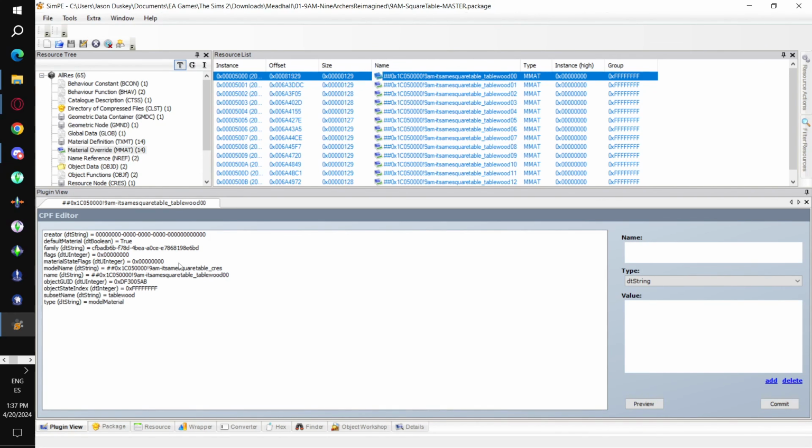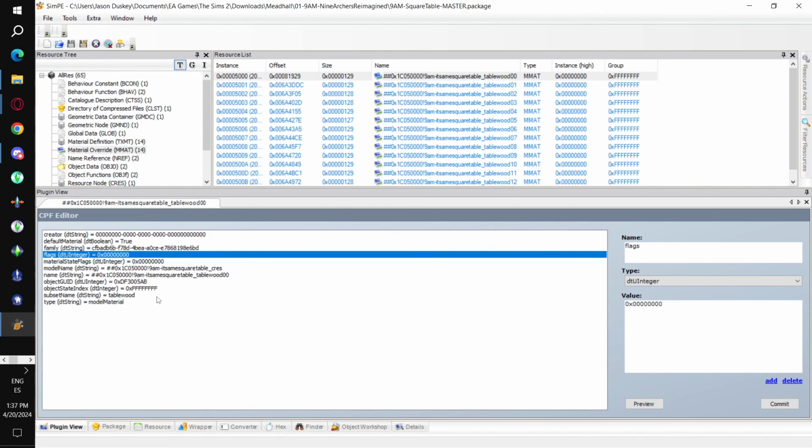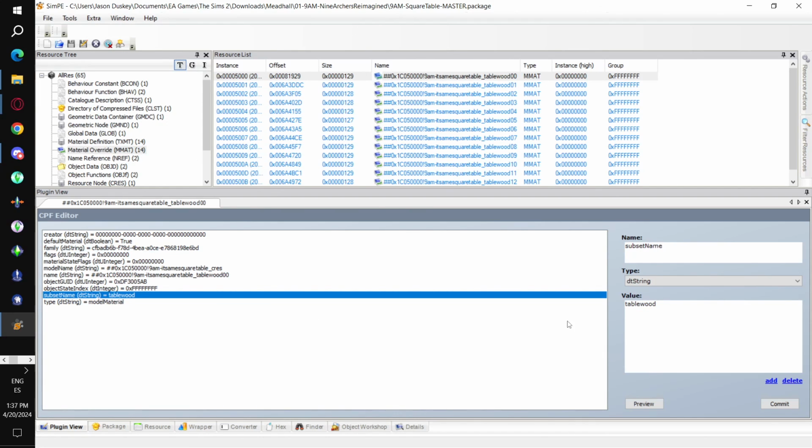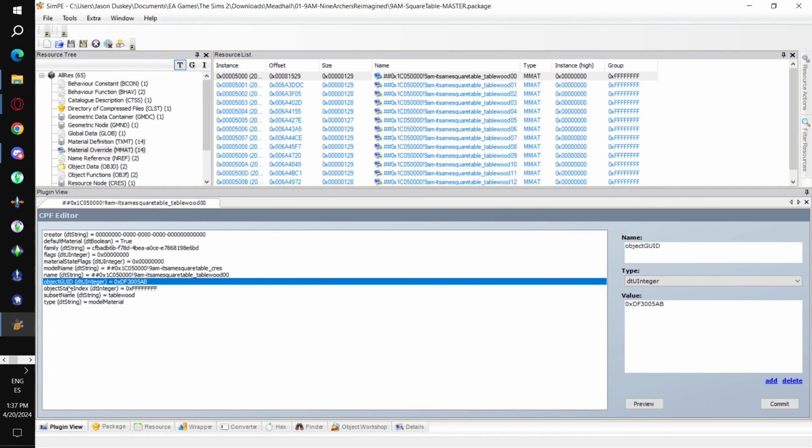So if you select the MMAT, basically what we're looking for here, it says table wood. That's good. That's the subset that we named as recolorable in the GMND. And then we have the object GID, that is the actual value of the GID in the OBJD, so the recolor should work. And to test that, one of the cool features of the MMAT, click this preview button. It basically does the same thing as the preview button in the GMDC.